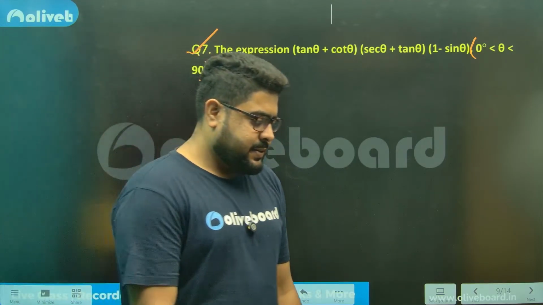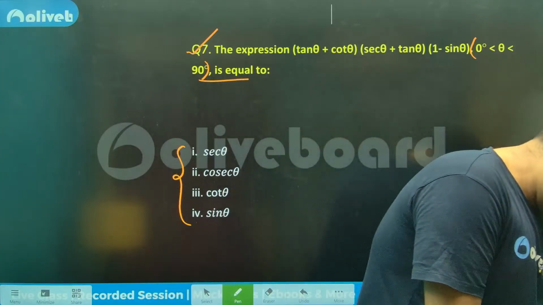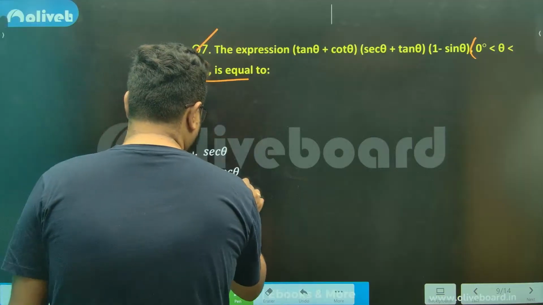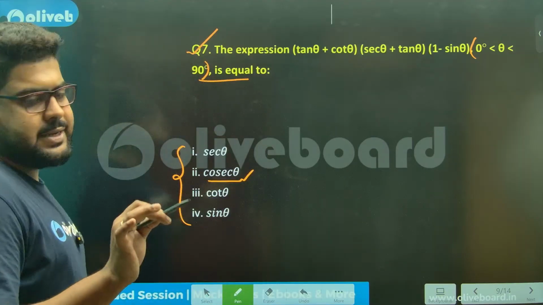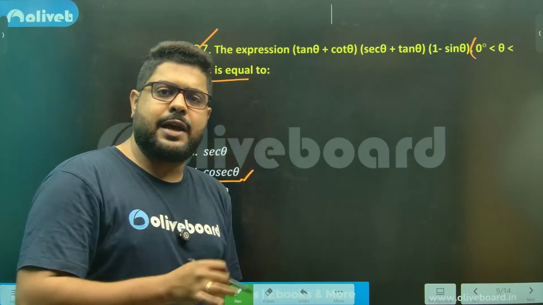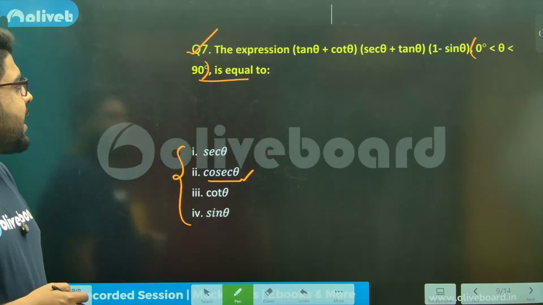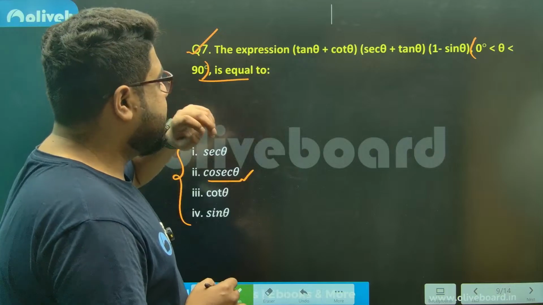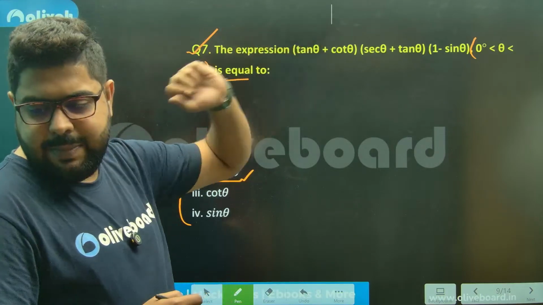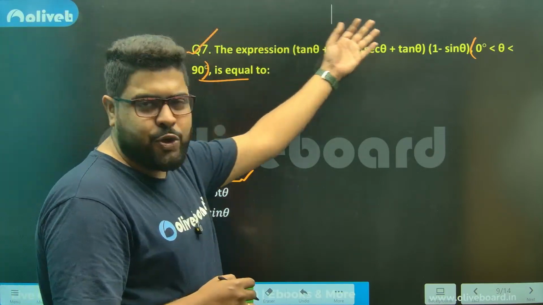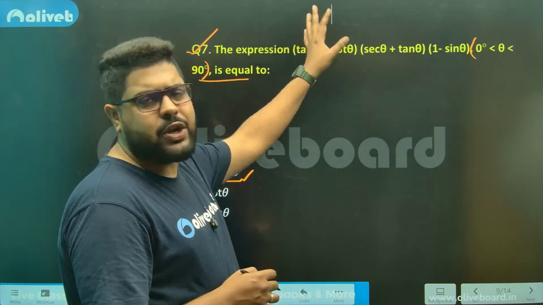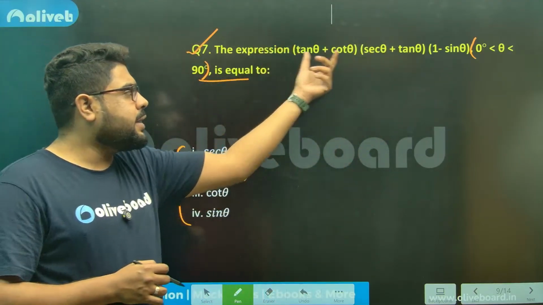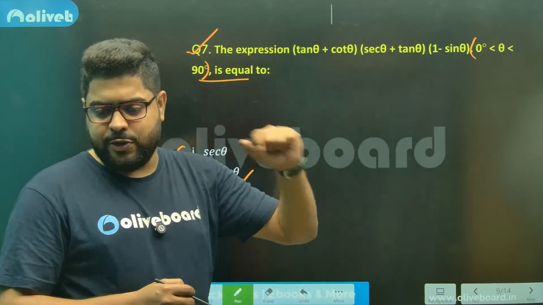Okay. Siddharth is saying cosec theta. Cosec theta is option 2. Let's see, brother. There are multiple ways of going through this. I can show you two ways. You can go through the normal way of putting identities, or value putting.